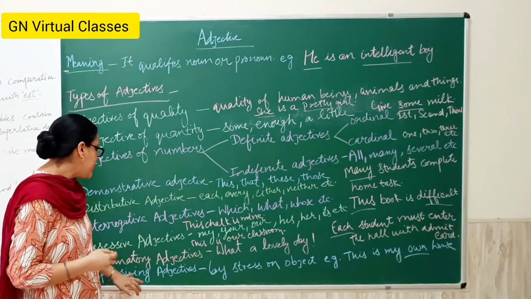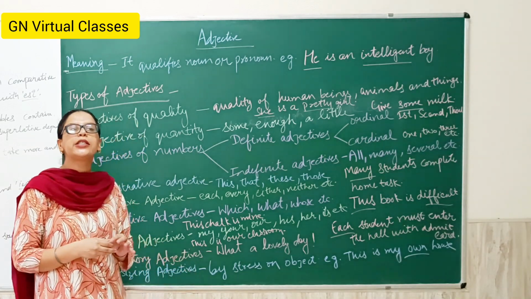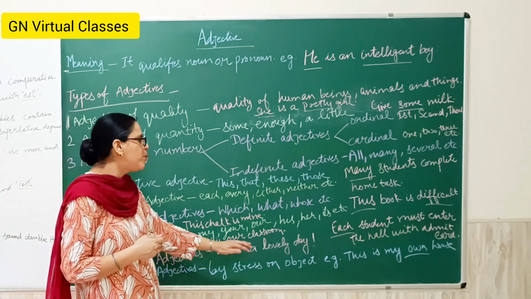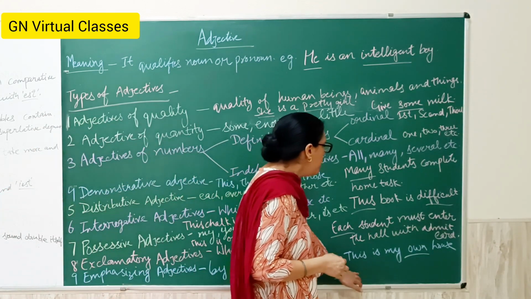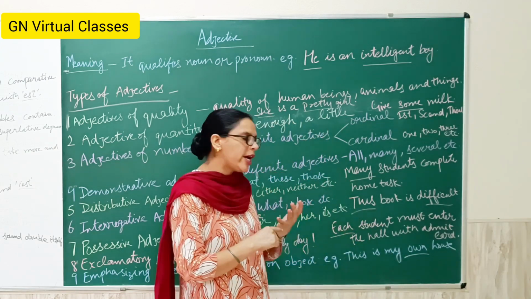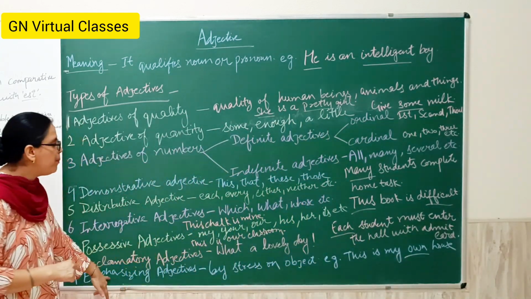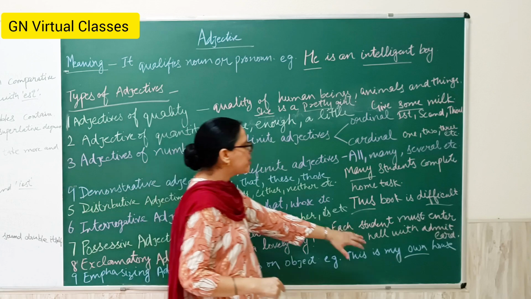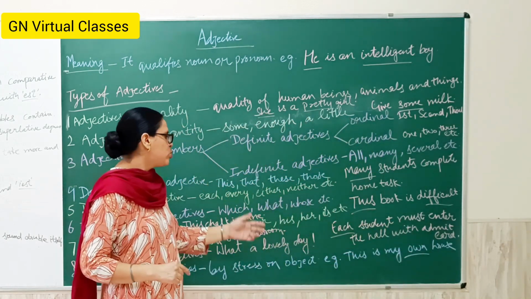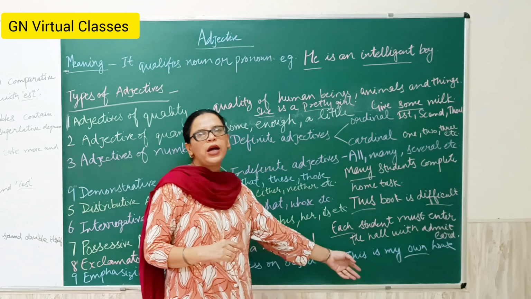Next is the emphasizing adjective. Emphasizing adjectives are those adjectives where we lay stress on the object. For example, this is my own house. Here own is an adjective. Which type? Emphasizing. Here I emphasize the object house. House is mine. So this is my own house.